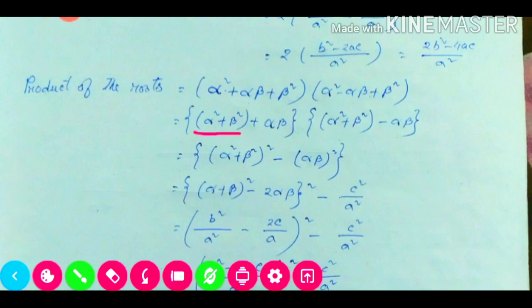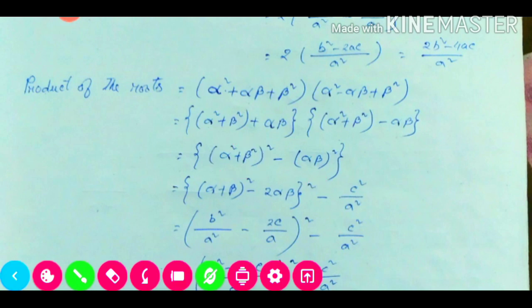If we consider this one a and this one b, and the same here, so this one is a and this one is b. So the formula for (a plus b) into (a minus b) is what? a square minus b square. Now here we are getting this formula, the a square plus b square formula. a square plus b square formula is (a plus b) whole square minus 2ab, and then the whole square of this one.